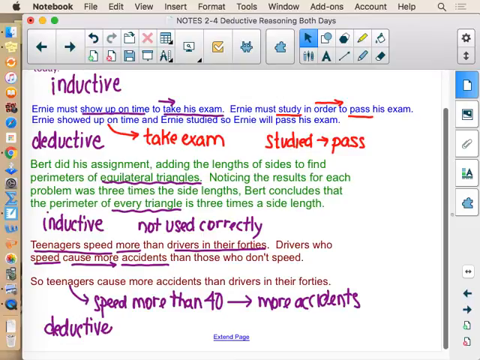So at this point, you have an assignment to work on, and the assignment's very similar, trying to tell the difference between the two types of reasoning. Was it used correctly or incorrectly? So you want to do some of the same types of things we just modeled here, and then I'll see you to go over this tomorrow.